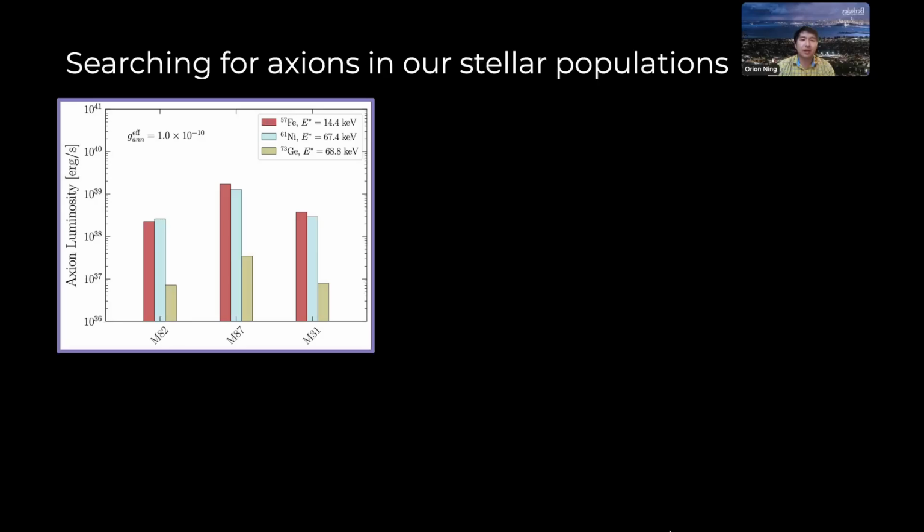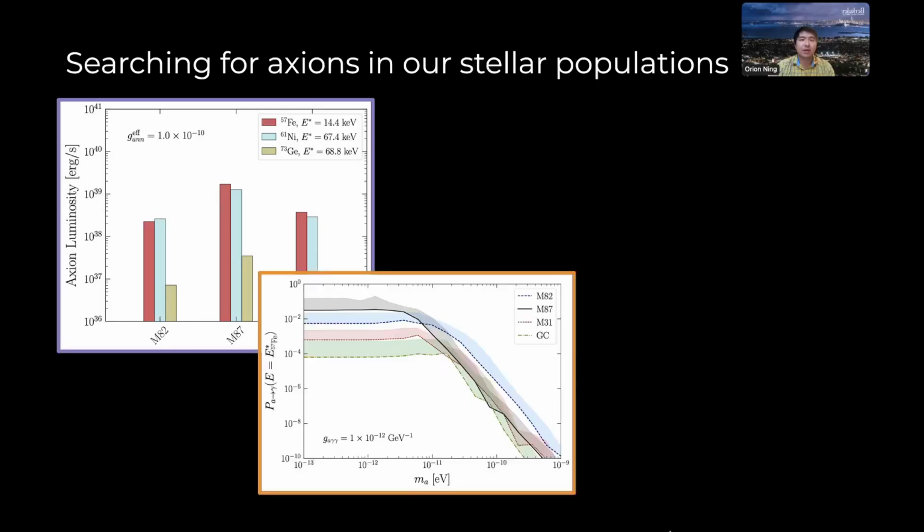These axions, again, convert to X-ray photons in magnetic fields of the host galaxies, whose conversion probabilities, pulled from either the IllustrisTNG cosmological magnetohydrodynamical simulations for M82, M87, and M31, or from parametric models for the Milky Way, are illustrated here with their corresponding uncertainties.